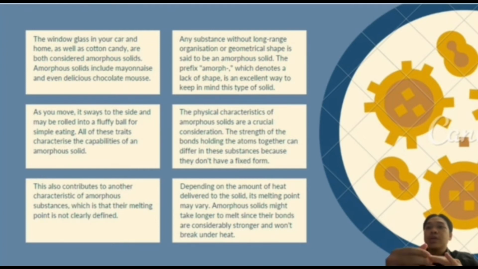The prefix amorph, which denotes a lack of shape, is an excellent way to keep in mind this type of solid. As you move, it sways to the side and may be rolled into a fluffy ball for simple eating. All of these traits characterize the capabilities of an amorphous solid. The physical characteristics of amorphous solids are a crucial consideration.